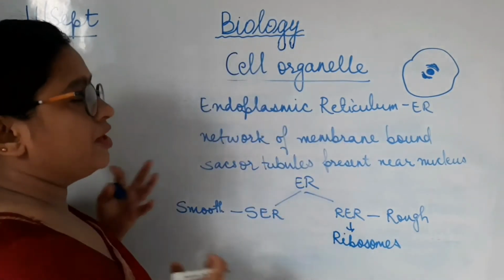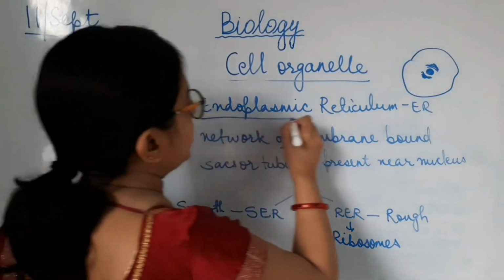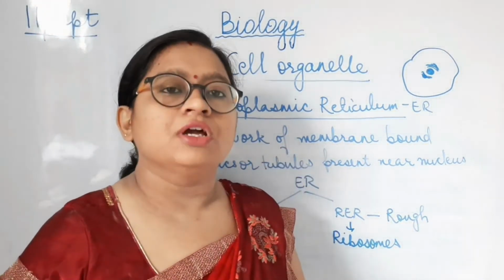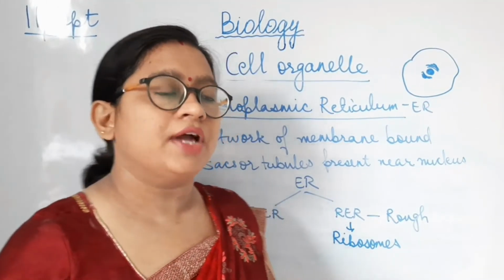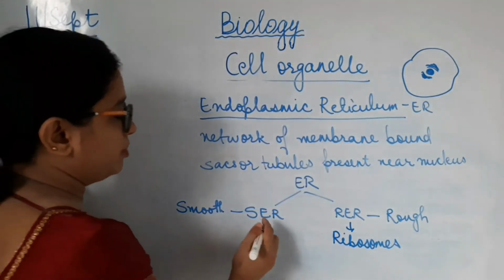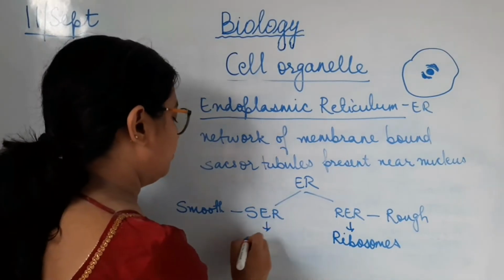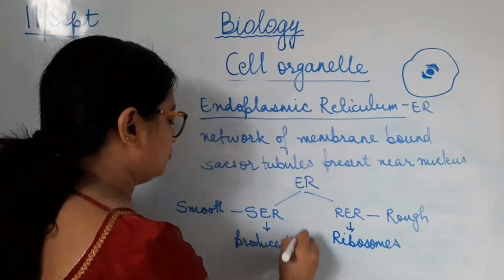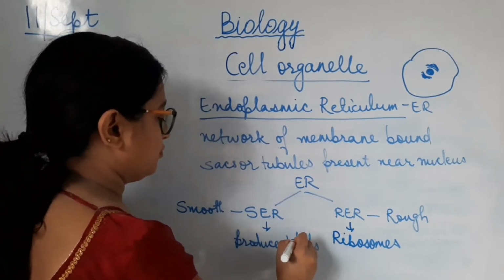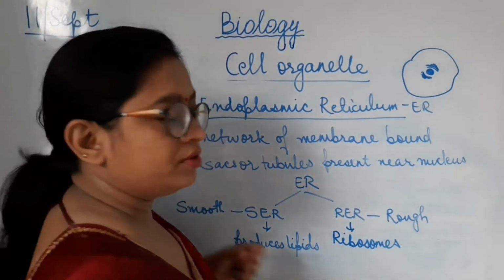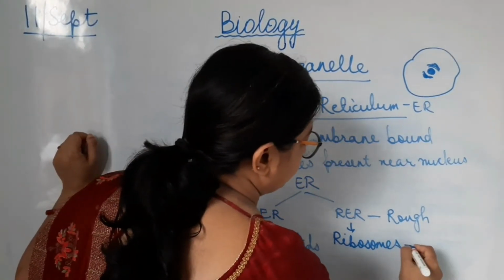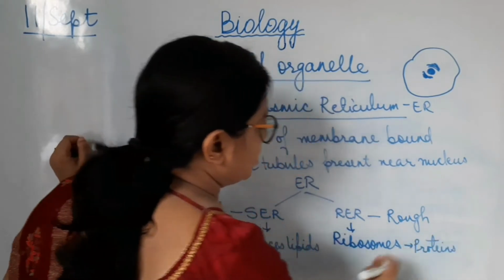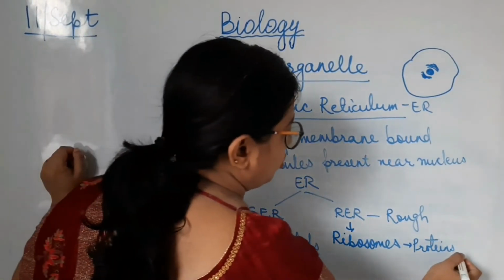Now what is the function of endoplasmic reticulum? Why is it there in the cell? Endoplasmic reticulum has various functions. One very important function is that the smooth endoplasmic reticulum produces lipids, and ribosomes produce proteins.